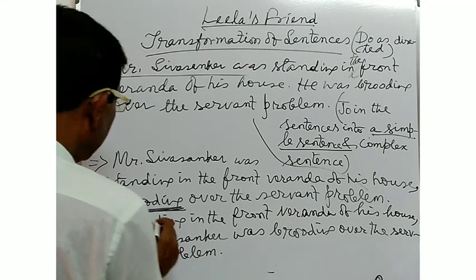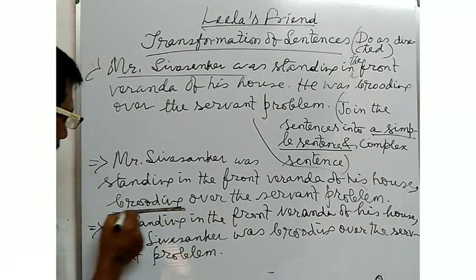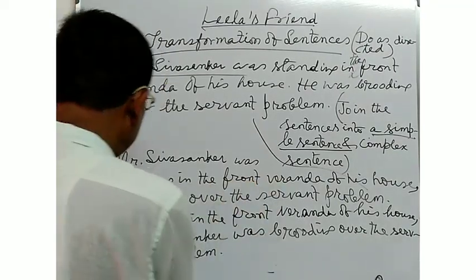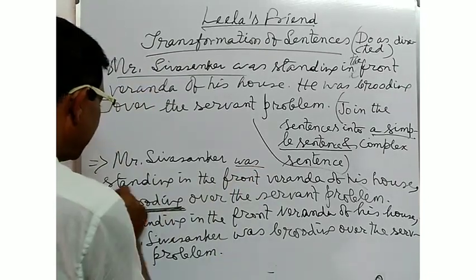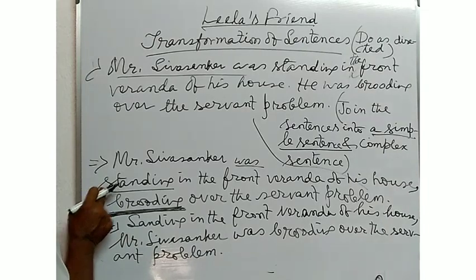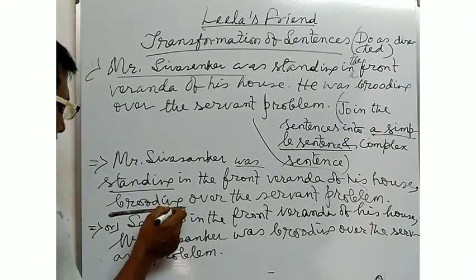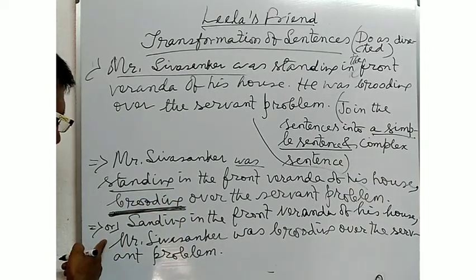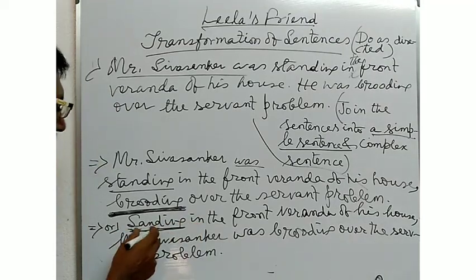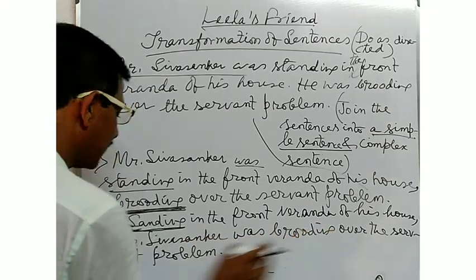Now see, here in the first answer, brooding is the present participle word, and was standing is the verb. One finite verb is used in the first sentence, was standing, and brooding is used as the present participle. But in the second answer, standing is used as the present participle: Standing in the front veranda of his house, Mr. Shivshankar was brooding over the servant problem.